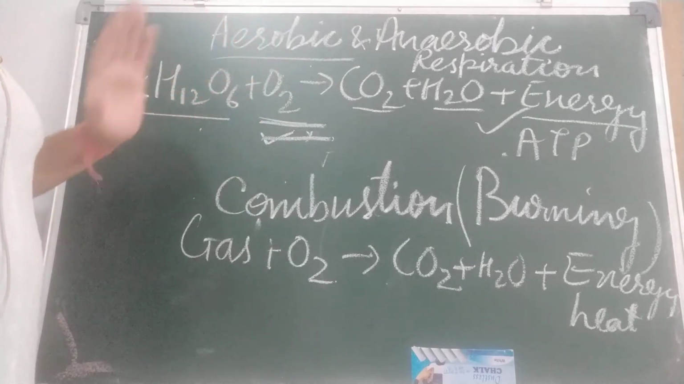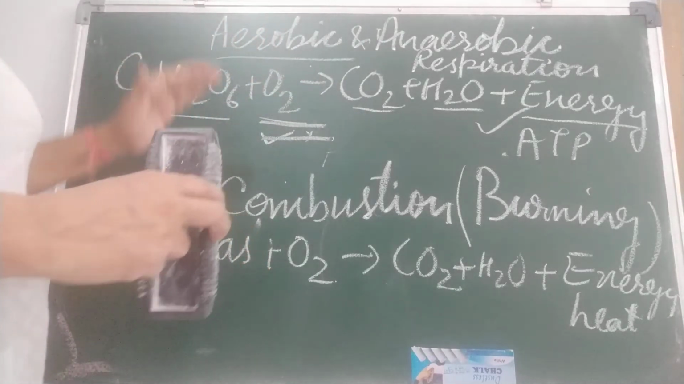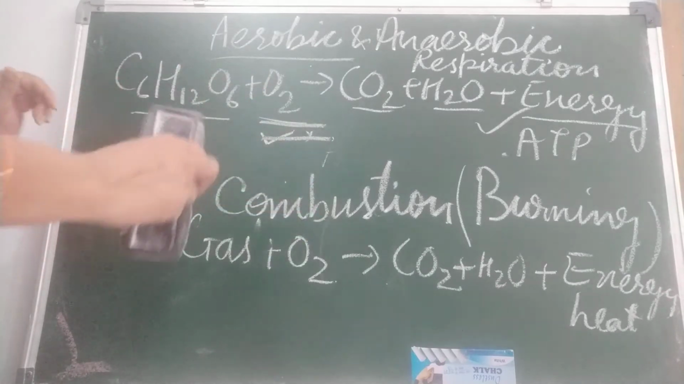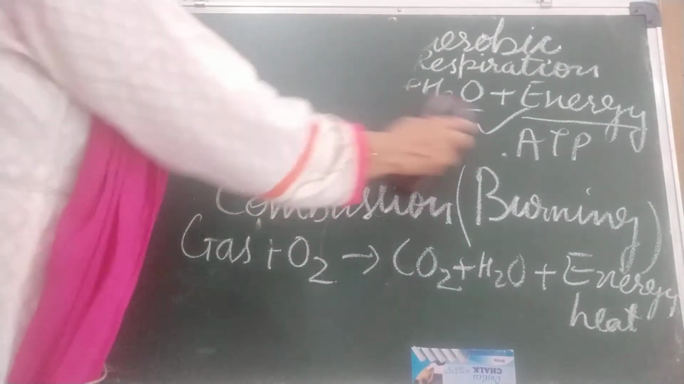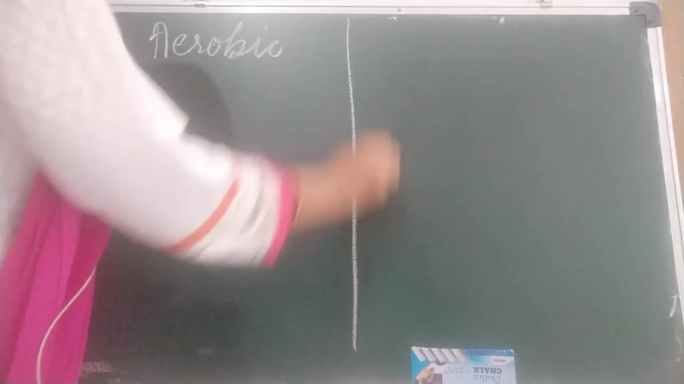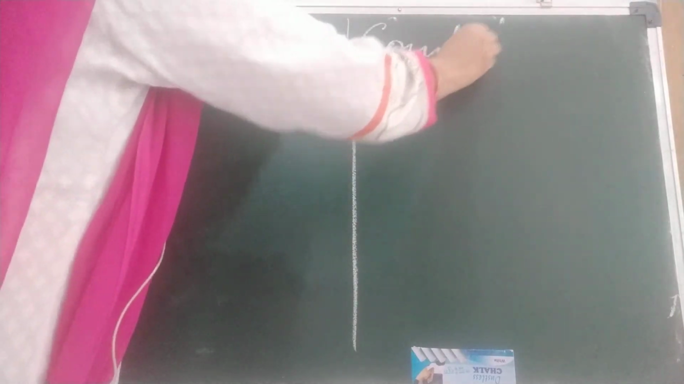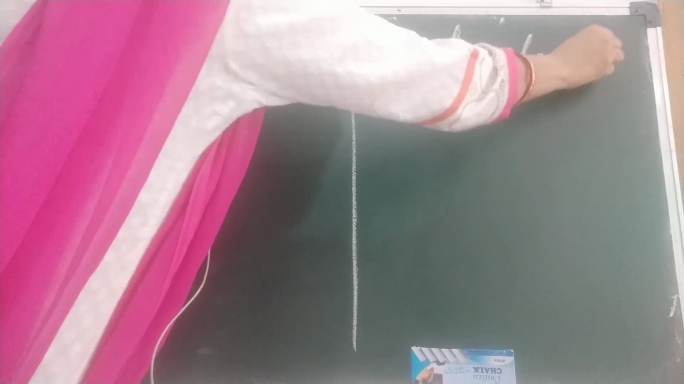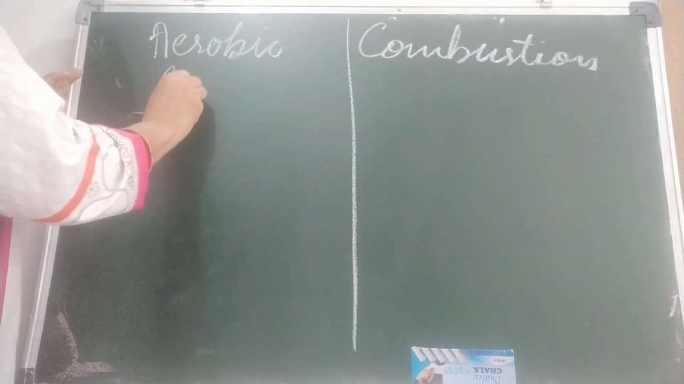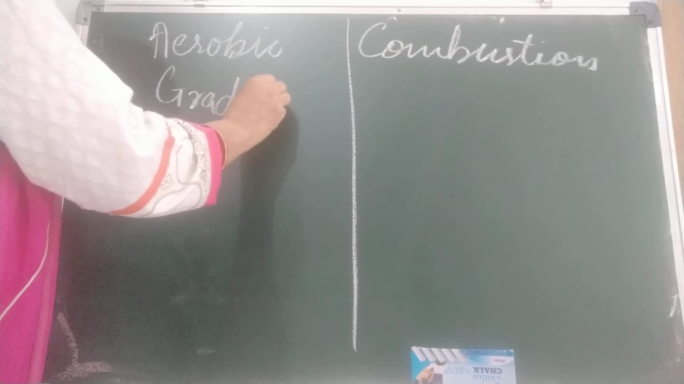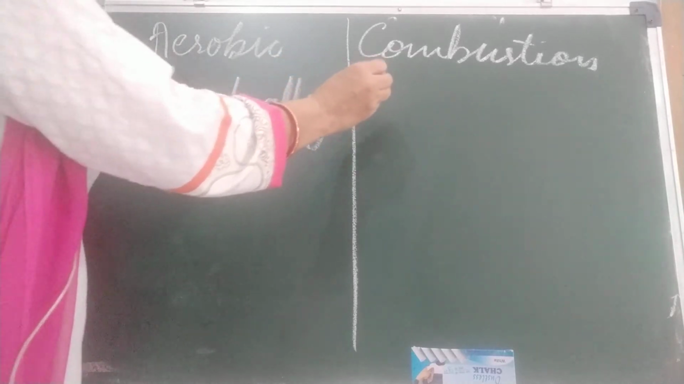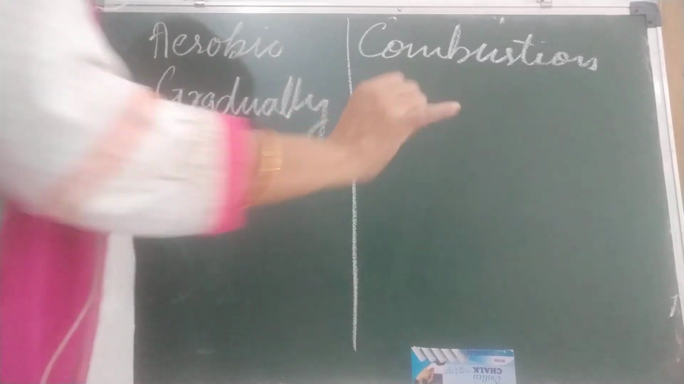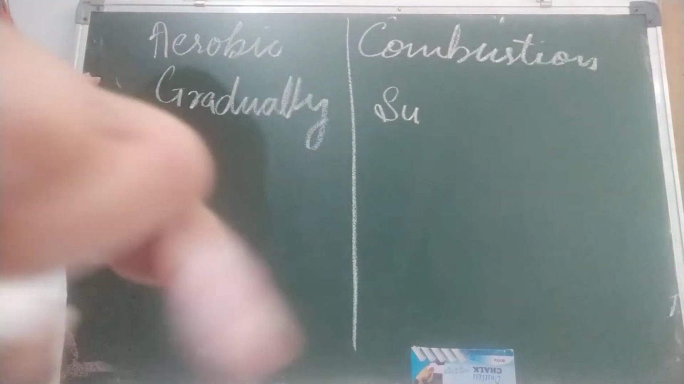What is the difference we are going to discuss now? I told you both give out energy, that is the similarity, but what are the differences between aerobic respiration and combustion? First difference: here in aerobic respiration energy comes out gradually, slowly, and in combustion energy comes out suddenly.